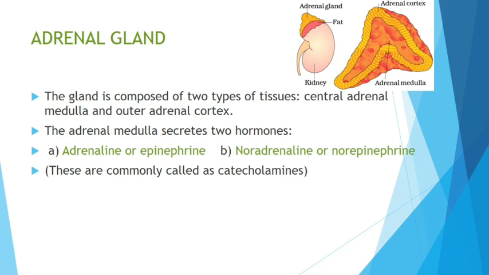So here, as I said, there are two types of tissues. You can read it out: adrenal medulla and adrenal cortex. The medulla secretes two very important hormones. They are epinephrine or adrenaline, and norepinephrine or noradrenaline. We commonly call them catecholamines, or fight or flight hormones, emergency hormones. They are secreted from the medulla region. Normally the sympathetic nervous system plays a significant role on this medulla, so that the medulla can secrete epinephrine and norepinephrine.